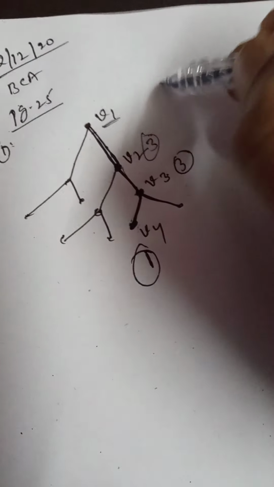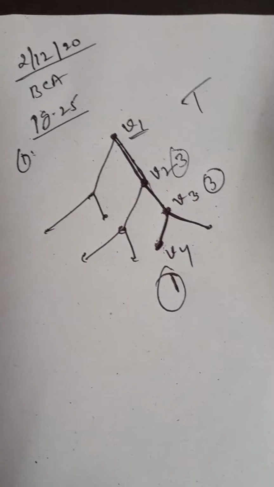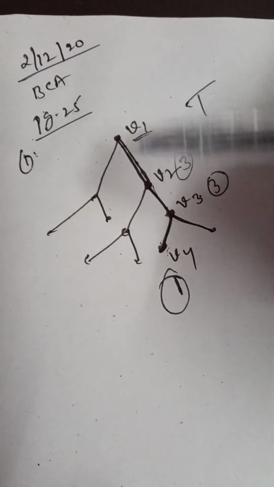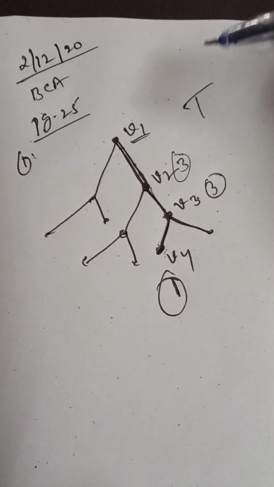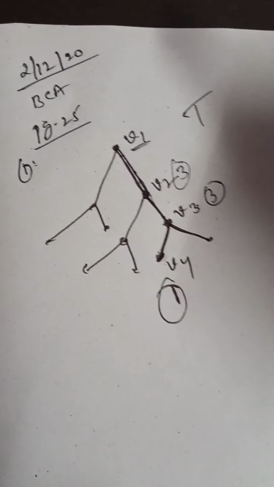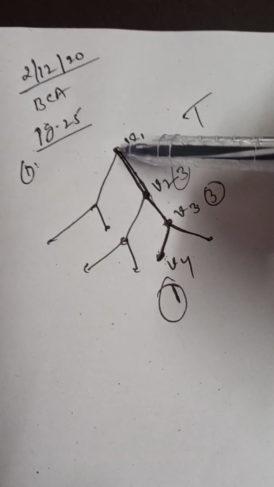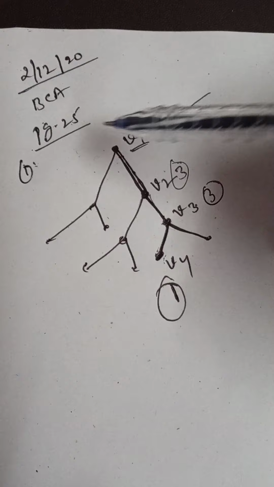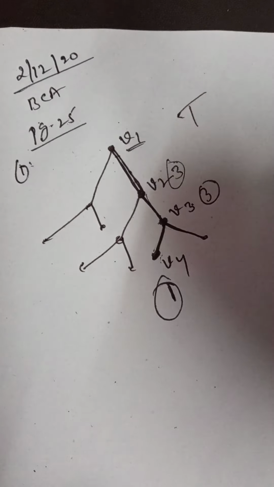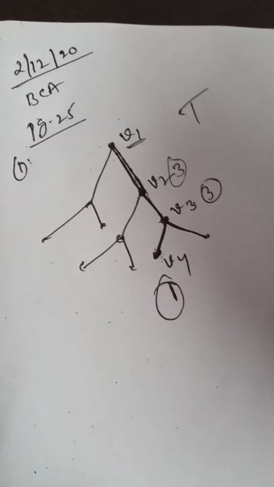Now, this is a tree, right? There are some vertices and edges. It is a connected graph. There is a unique simple path between each pair of vertices. Therefore, it is a tree. Now, see here. I am choosing a vertex v1, right? What is the degree of v1? Suppose the degree of v1 is equal to 1, then there is nothing to prove.